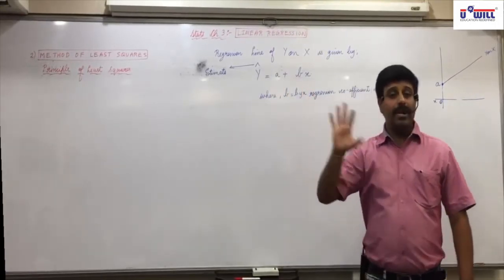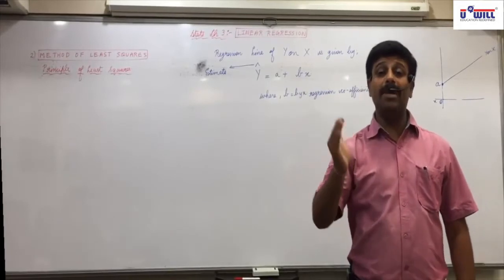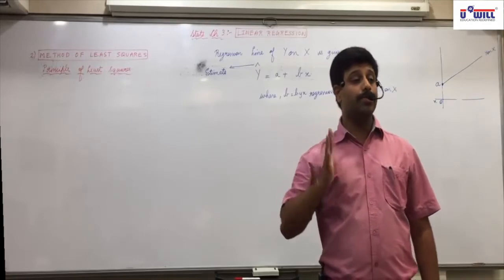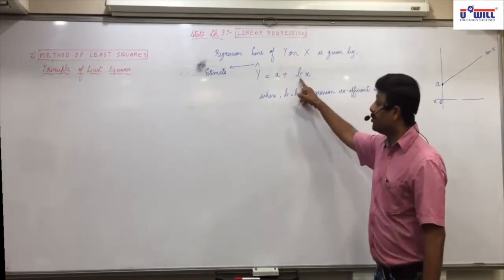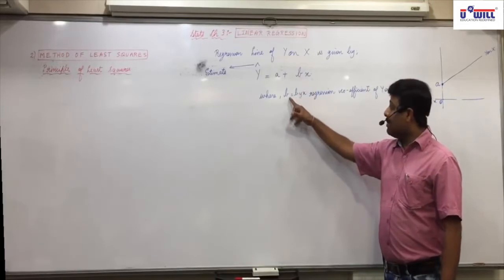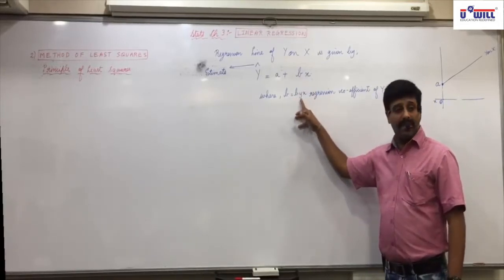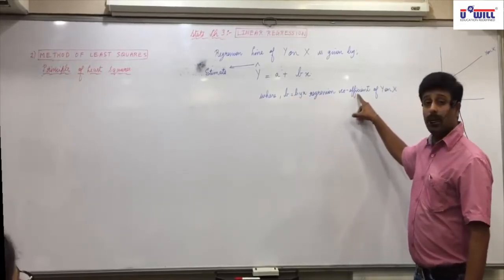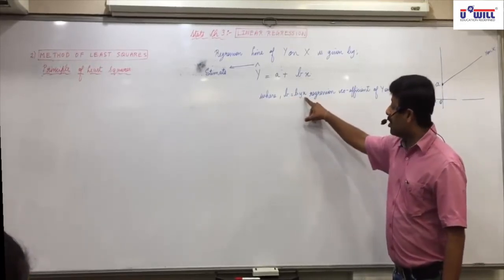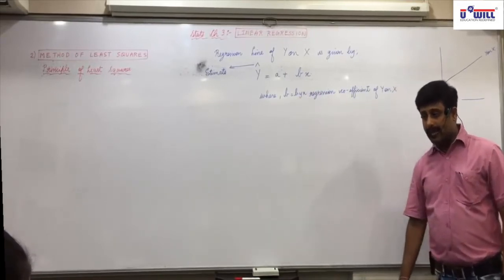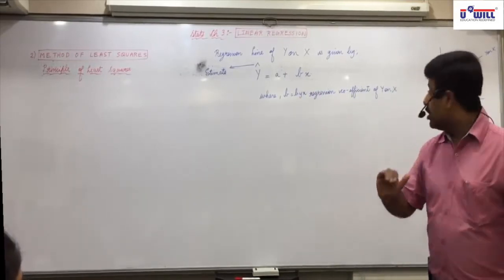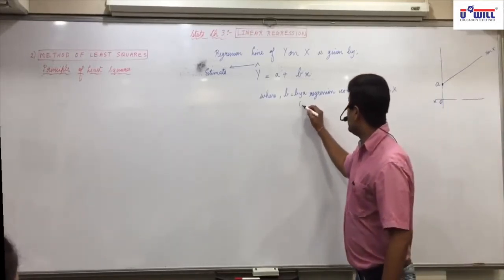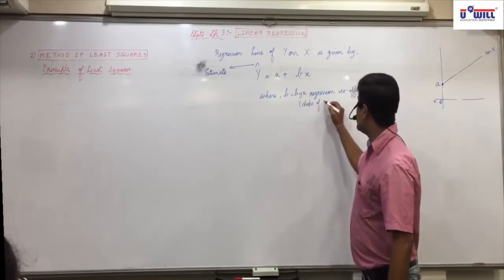Autonomous value of y means the minimum value of y, which will always be there even if x is 0. Any confusions? Now coming to B. Here B stands for b by x because we are finding regression line of y on x. B is called regression coefficient of y on x. Is everyone clear with it? What is this B? It is the slope of regression line.